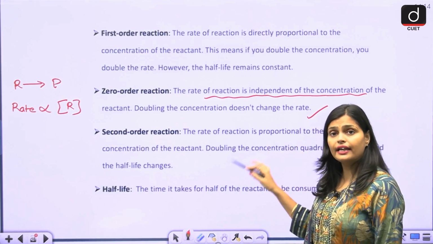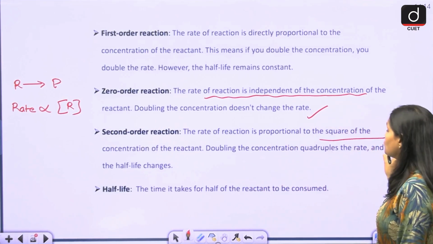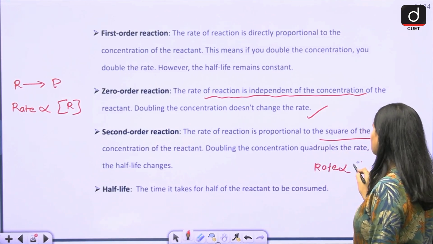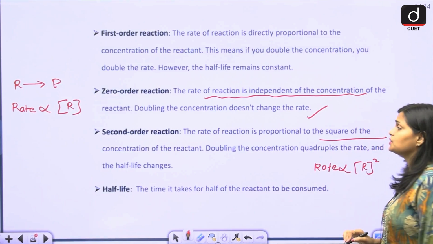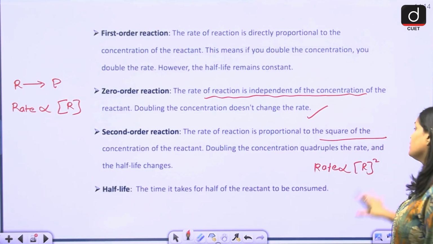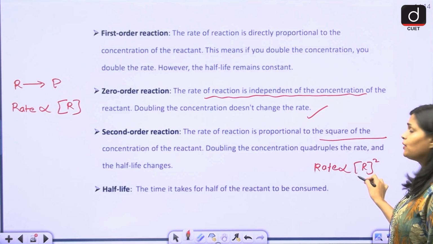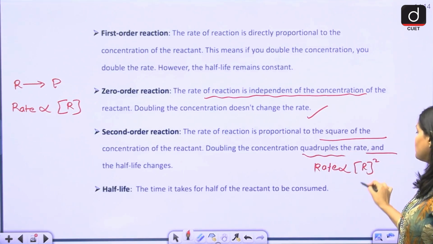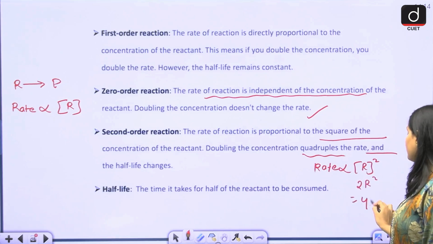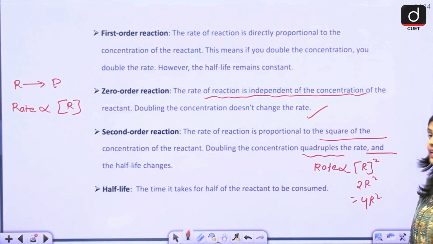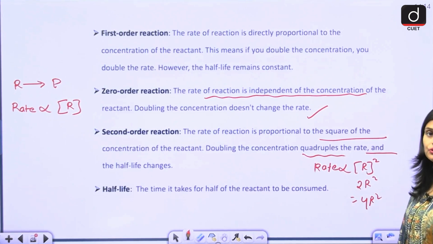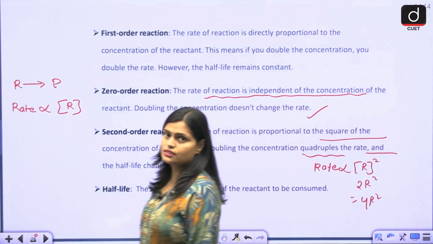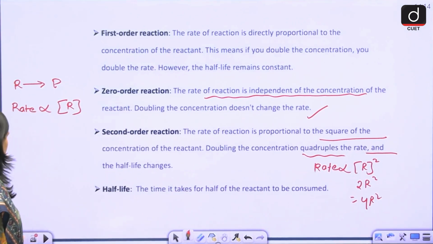In a second order reaction, the rate of reaction is proportional to the square of the concentration of the reactant. Doubling the concentration quadruples the rate. When you double R, R squared becomes 4 times, so the rate becomes 4 times. And for this, the half-life changes. Half-life is the time taken for half of the reactant to be consumed. So this is how you have to answer.